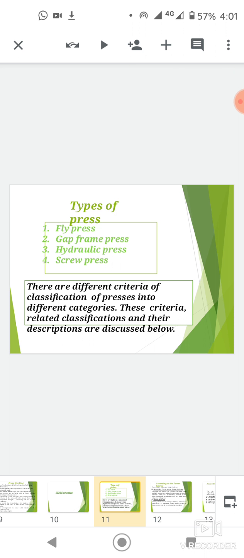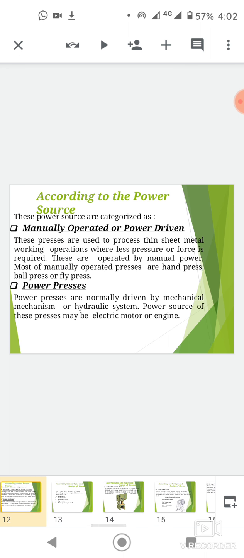Types of presses means a fly press, gap press, hydraulic press, and screw press.